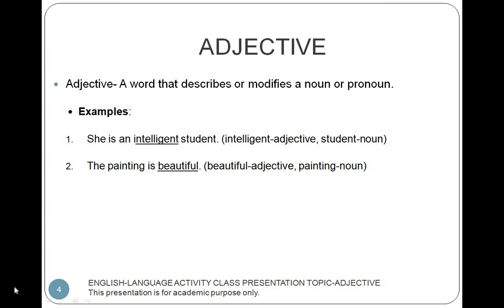Adjective is a word that describes or modifies a noun or pronoun. Examples: she is an intelligent student. The word intelligent is an adjective. The word student is a noun. The painting is beautiful. The word beautiful is an adjective. The word painting is a noun.